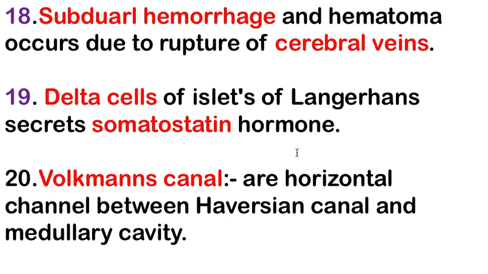Somatostatin hormone is secreted by the delta cells of the islets of Langerhans. Next is the Volkmann's canal. Volkmann's canals are horizontal canals between the Haversian canal and the medullary cavity. Means Volkmann's canal is present between the Haversian canal and the medullary cavity.